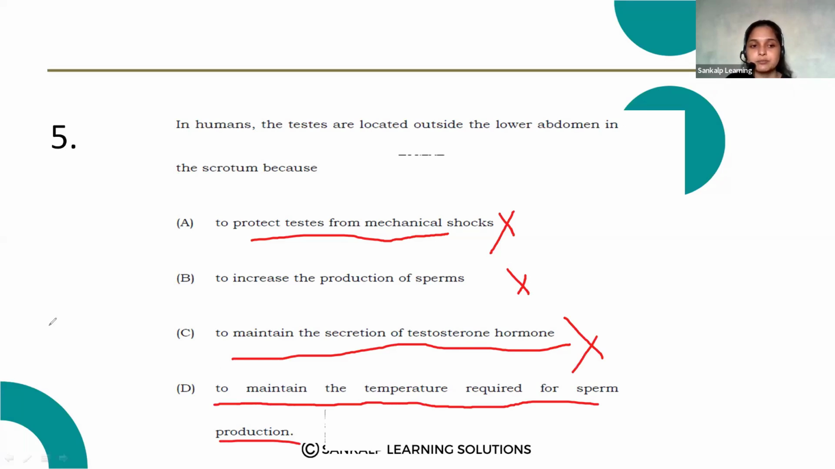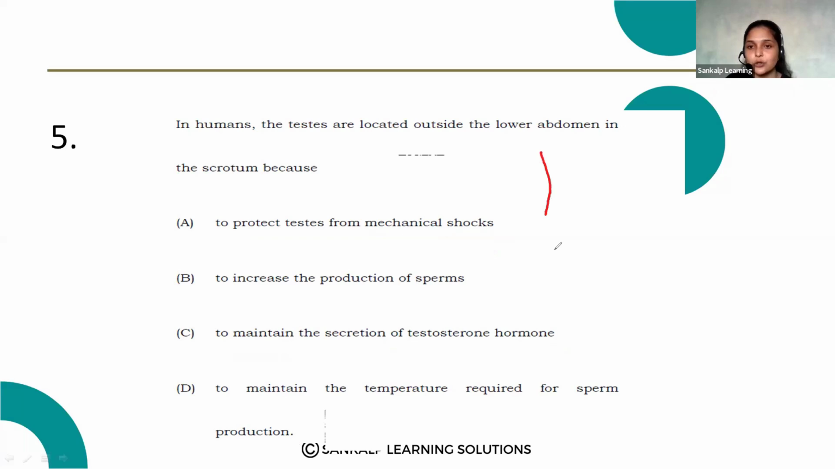Actually, inside the scrotum, the pouch-like structure, there is a lower temperature compared to our other body parts. It is around 2.5 to 3 degrees Celsius less than our body temperature. This lower temperature is required for the production of sperms. Only at that temperature are the testes able to produce sperms. So what is the correct answer? Option D is the correct answer.